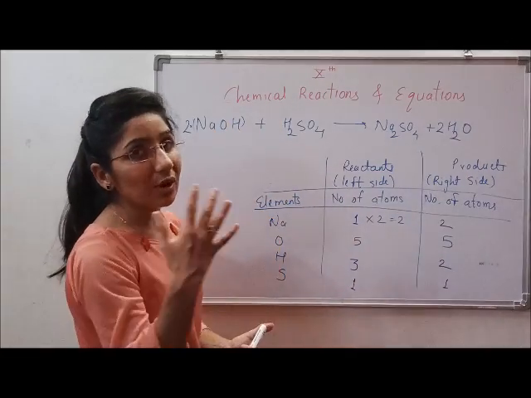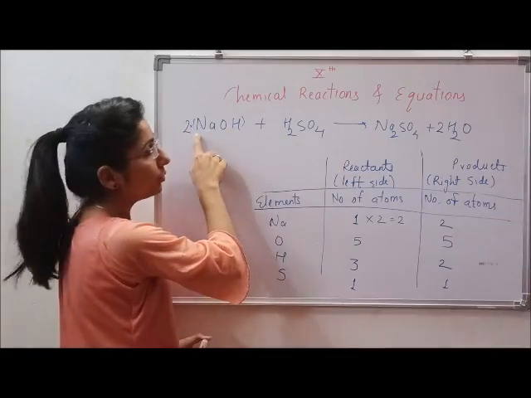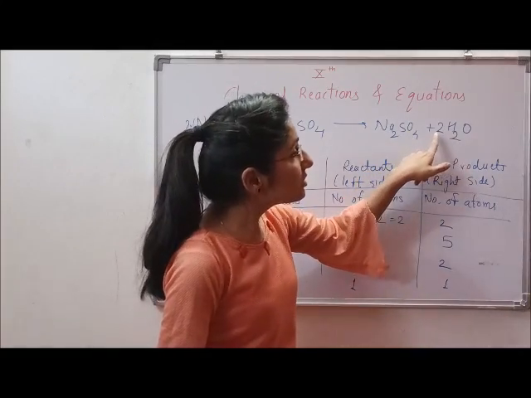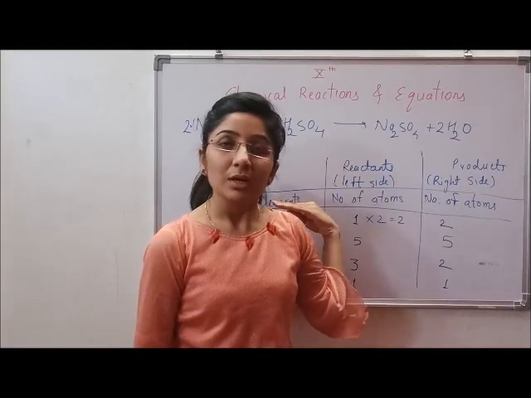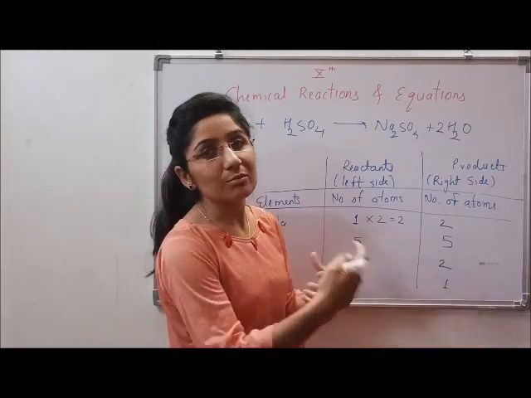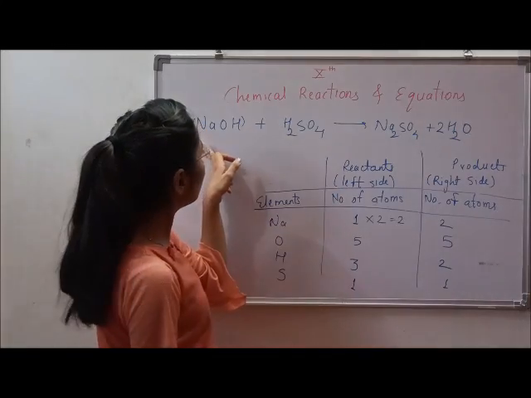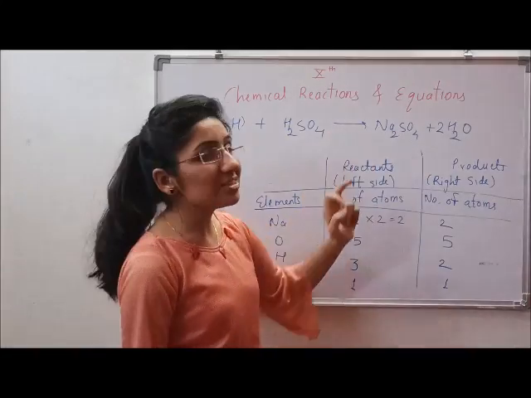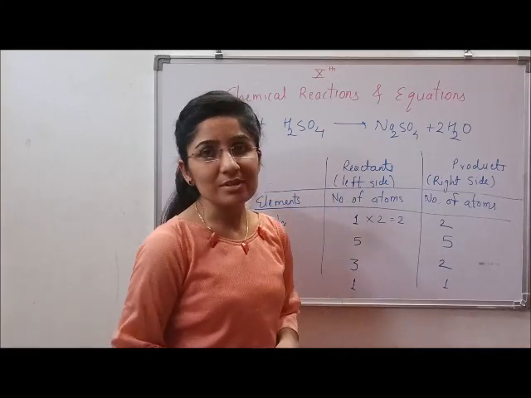Once again we can have a look at the reaction. Sodiums are 2, here sodiums are 2, oxygen 2, and these 4, 6. Now see this, the 2 we have written is applicable to oxygen as well. So 4 and 2, there are 6 oxygens, so the oxygens are satisfied. The atoms of oxygen are the same on both sides. Hydrogen, as we have balanced it, here 4 and here 2 twos are 4. Now sulfur, here 1 sulfur and 1 sulfur here. So this is how we have balanced the chemical equation. Take a few more examples and try on your own.